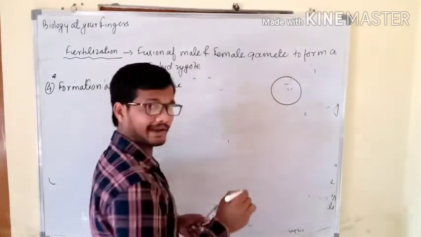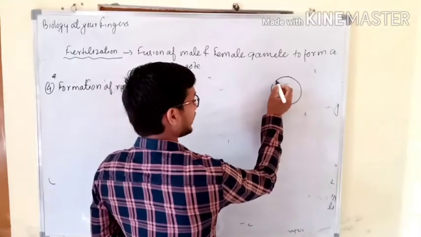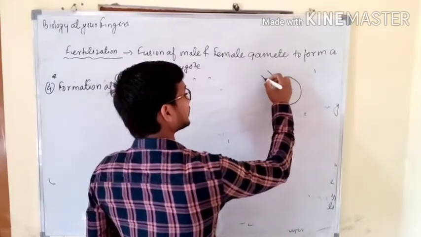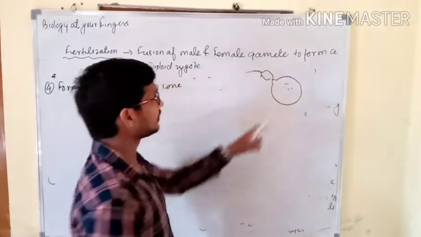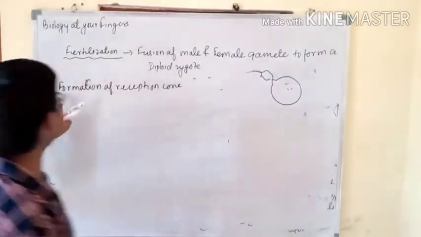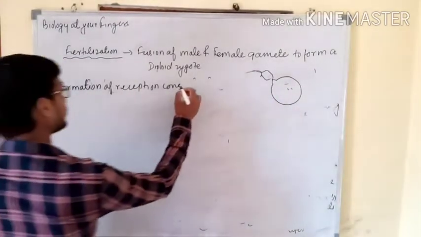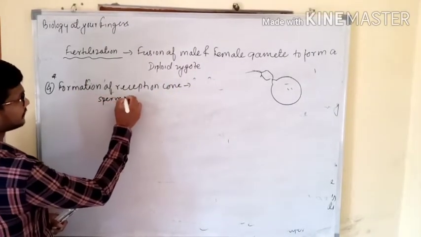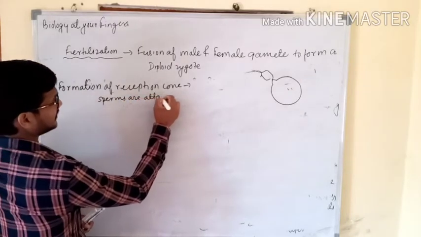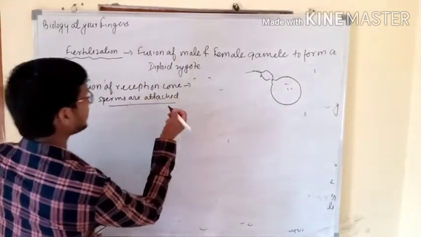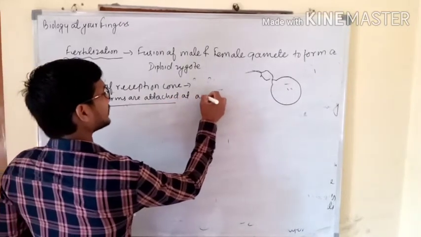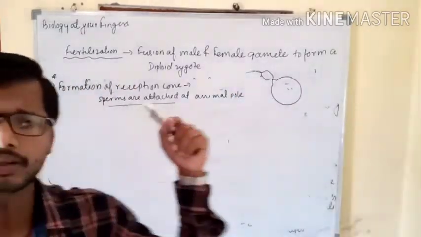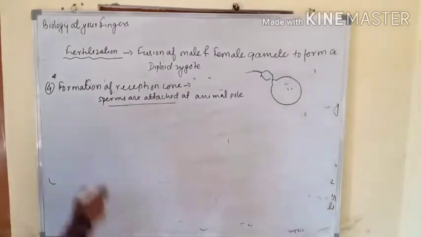Let's consider this was the egg, and here on the side of animal pole a cone like structure will be formed, and where sperms will be just attached. So this is what? Reception cone. So step number 4 is here formation of reception cone, and after the formation of reception cone sperms are attached at animal pole, and they are also ready to enter the ovum. So this was the step number 4.